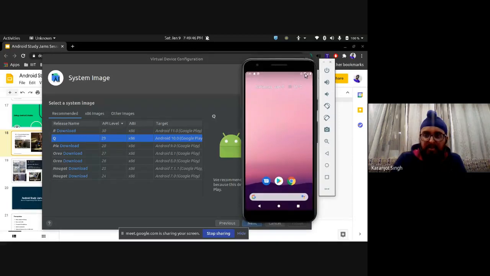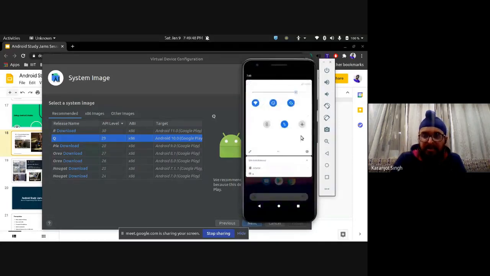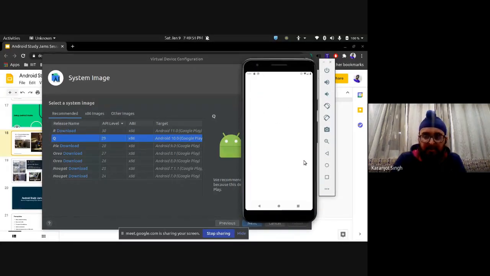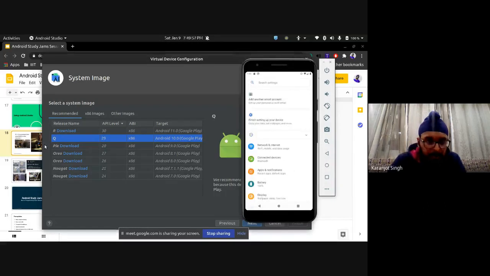Okay. So I can do the exact same thing. I can enable it, you can use it fully. This is just like your Android phone. You can open the settings. Everything is pretty much set up. So this is the Android version that is installed for your emulator right here. It is used for developing apps for this particular Android as well as others under it up to some limit and above it.